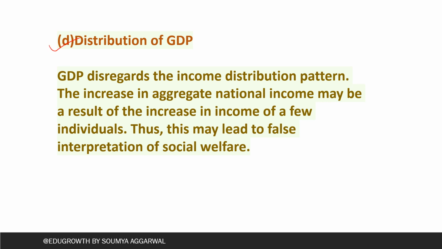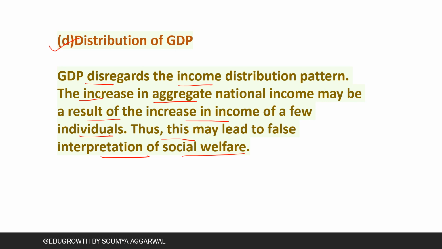Now, the next reason is distribution of GDP. GDP disregards the income distribution pattern. The increase in aggregate national income may be the result of an increase in the income of a few individuals only. Thus, this may lead to a false interpretation of social welfare.